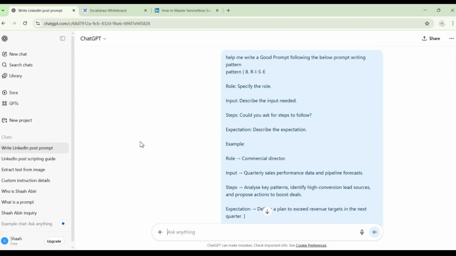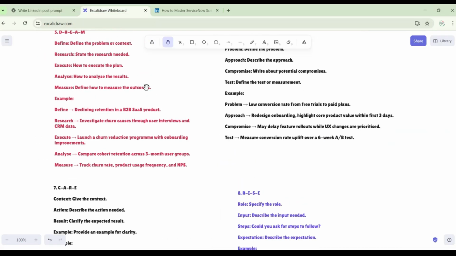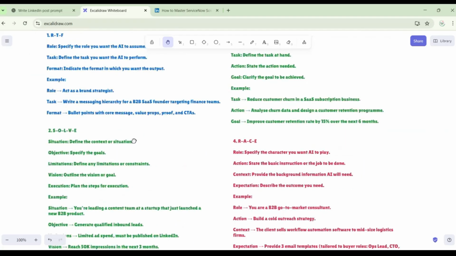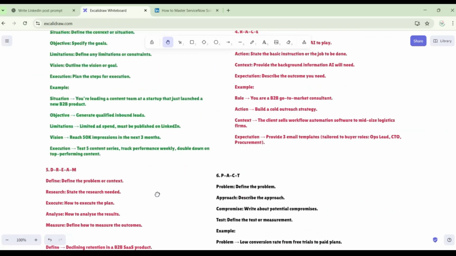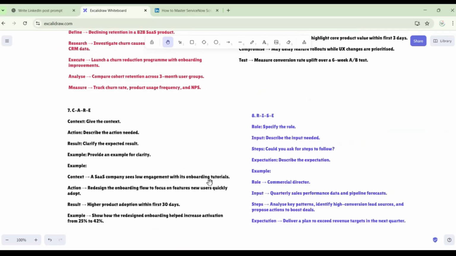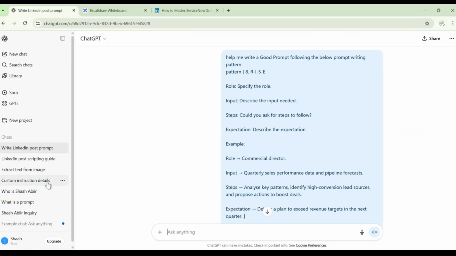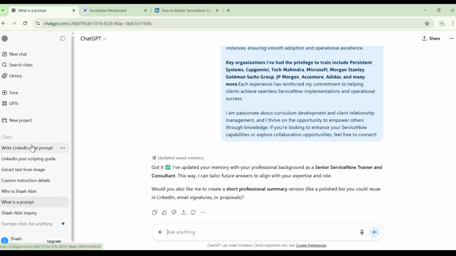So that is what is called customization and personalization: what is the role, what is the behavior, what is the tone, and how you can write different types of prompt techniques. What are the different types of prompt techniques we learned? First one we learned is RTF, then SOLVE, TAG, RACE, RIDE, DREAM, PACT, CARE, RISE. And out of this, there is one very popular one, called markdown prompting.